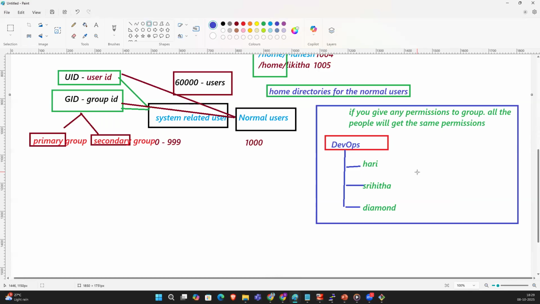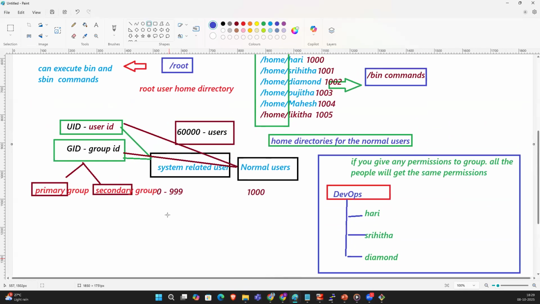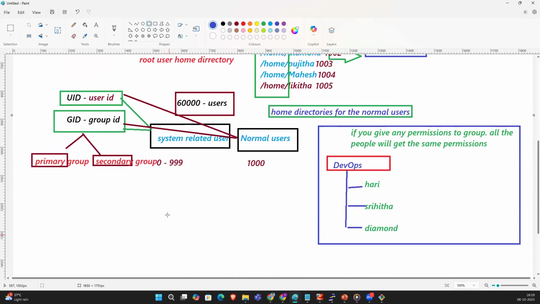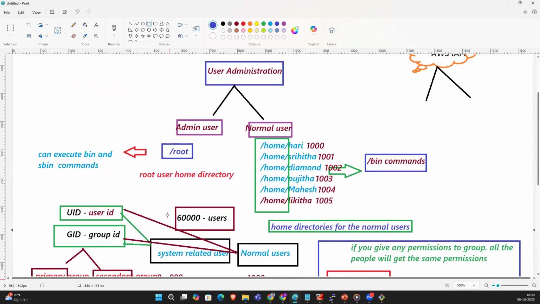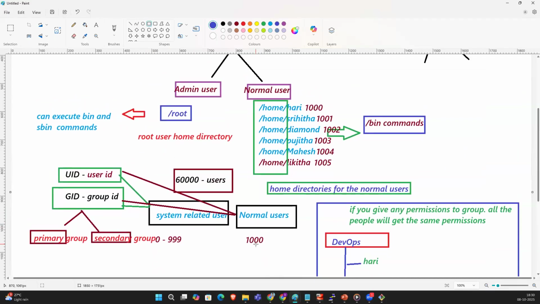So what kind of permission is that? Is it like an access? Yeah, access permissions. I will tell you, you will get it. Something like read, write, execute permissions, right? I will tell you, you will understand. Understood, right, guys? This 1000 to 60,000 for normal users. So it's like a unique ID, right? Yes, unique ID. I will tell you, you will get it.